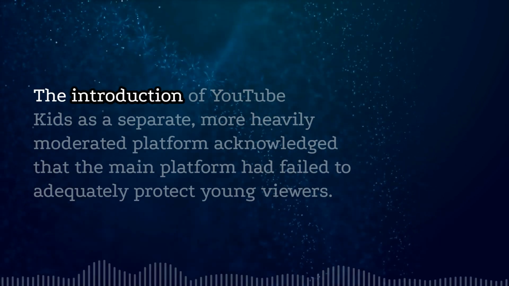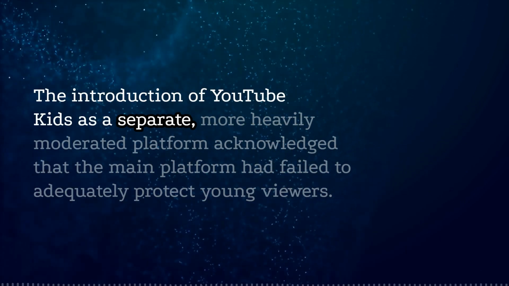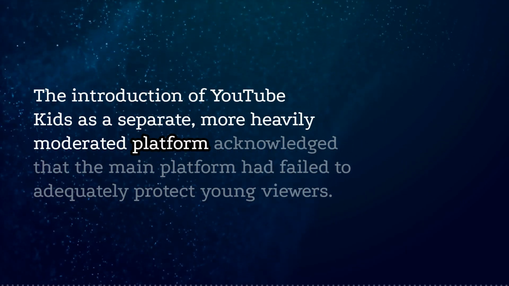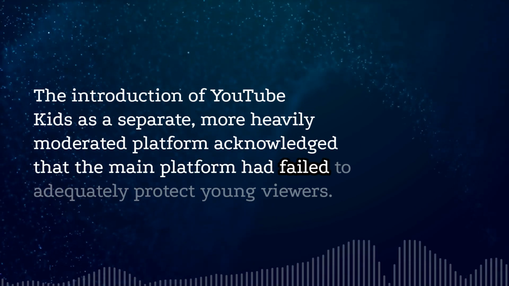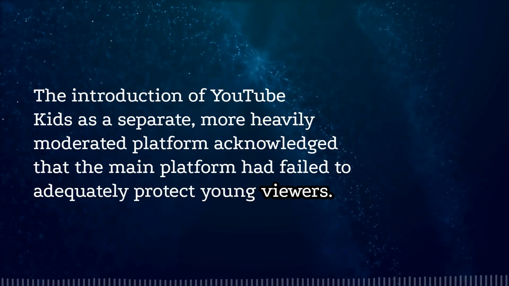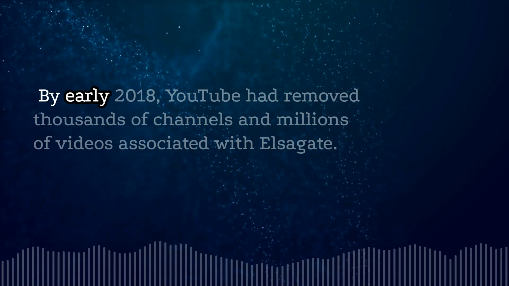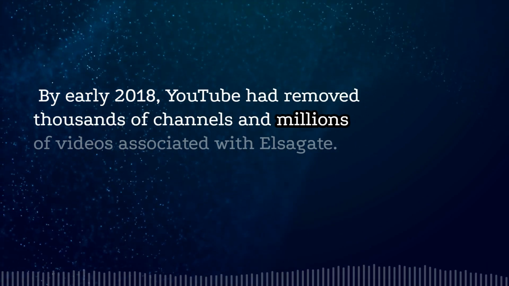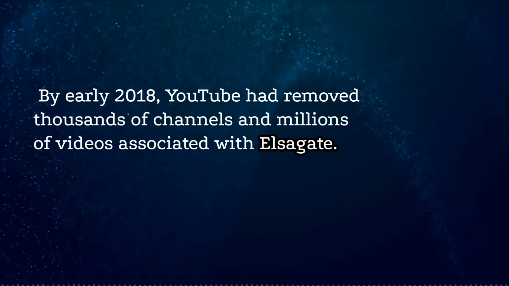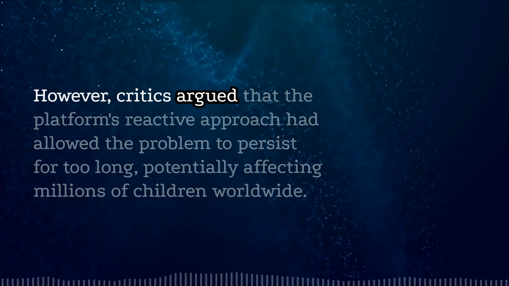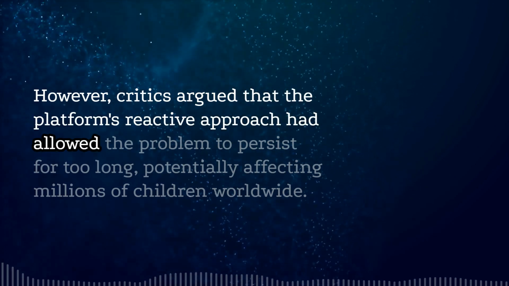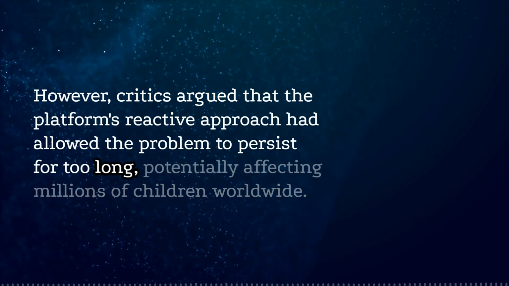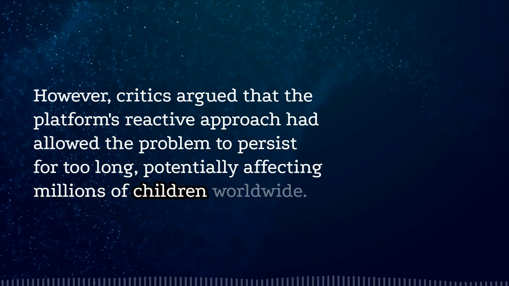The introduction of YouTube Kids as a separate, more heavily moderated platform acknowledged that the main platform had failed to adequately protect young viewers. By early 2018, YouTube had removed thousands of channels and millions of videos associated with Elsagate. However, critics argued that the platform's reactive approach had allowed the problem to persist for too long, potentially affecting millions of children worldwide.